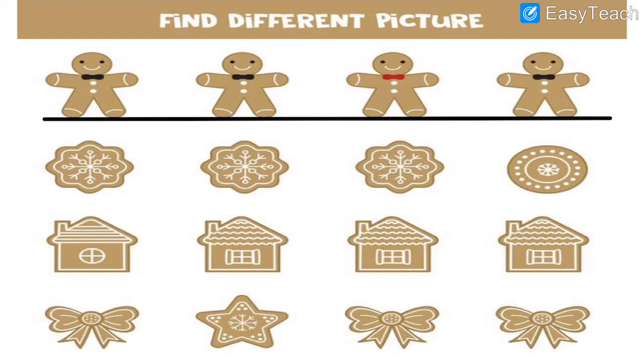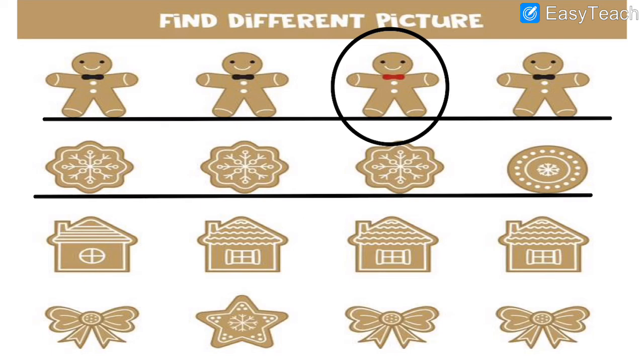The most different image over here is image number 3. As you can see over here, what is the difference? The tie is of red color. That is the difference. Then in the next 4 images, what is the difference that you can see?